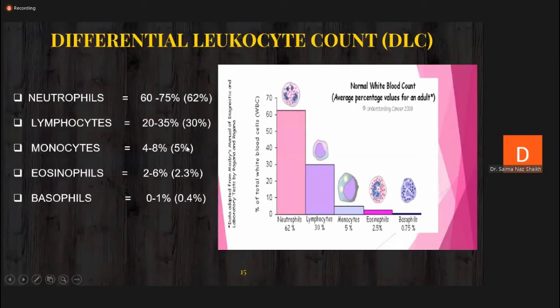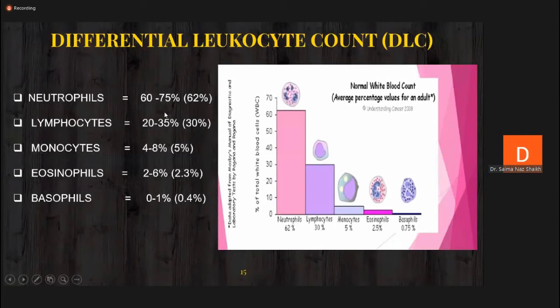So these are the normal percentages of the different cells out of 100 leukocytes or 100 white blood cells. When we examine 100 white blood cells, we identify 62% are neutrophils, 30% are lymphocytes, 5% are monocytes, 2.3% on average are eosinophils, 0.4% on average are basophils.